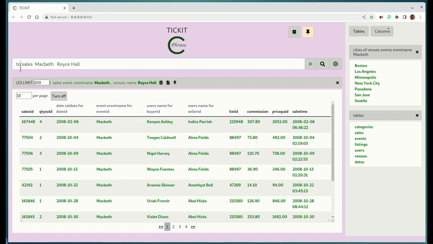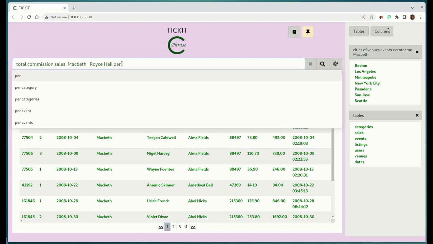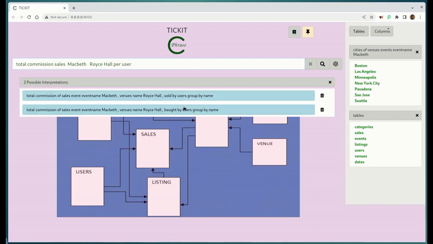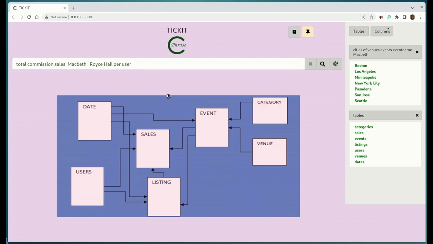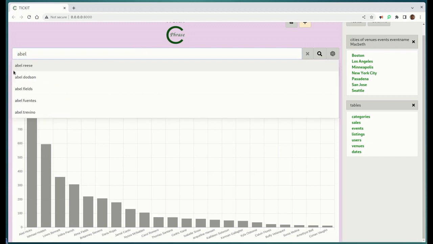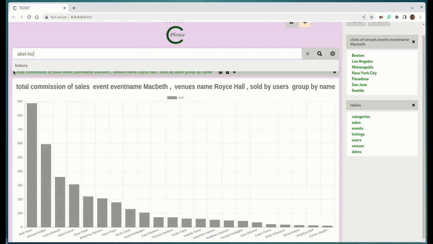What we want to get here is the total commission for the sales of Macbeth at Royce Hall, and we want to do that per seller. We're interested in how well the sellers are performing, so we just say user. Now it's ambiguous, because it could be the users buying the tickets, but in this case it's the ones who are selling. So we see the total commissions generated for the sales of Macbeth at Royce Hall. We can take the top three names here, Abel Hicks, Ishmael Holden, and Lewis Bennett. We just have to type those in.